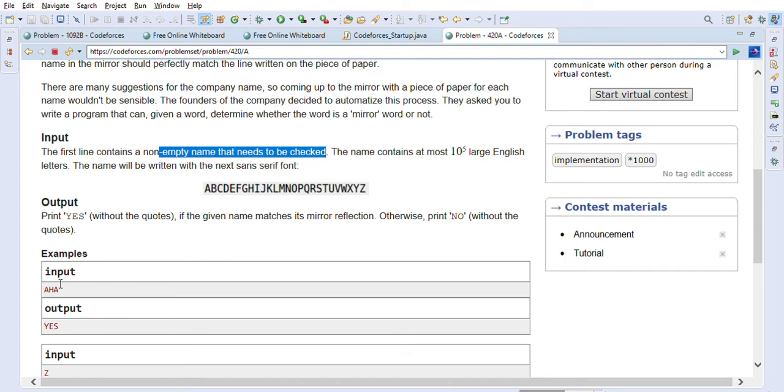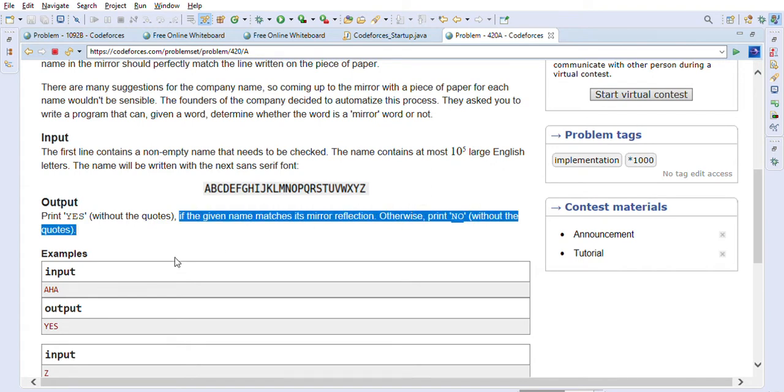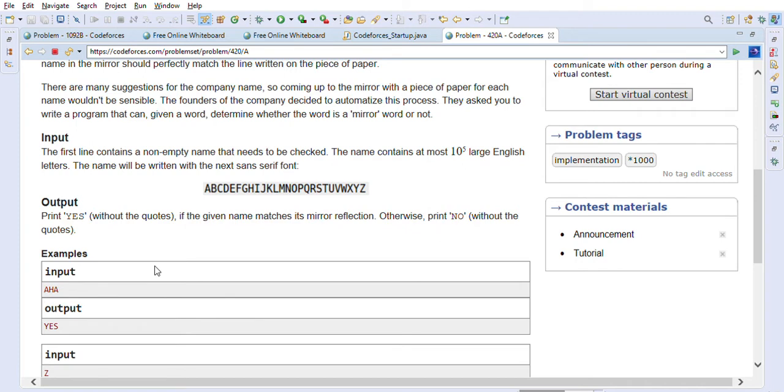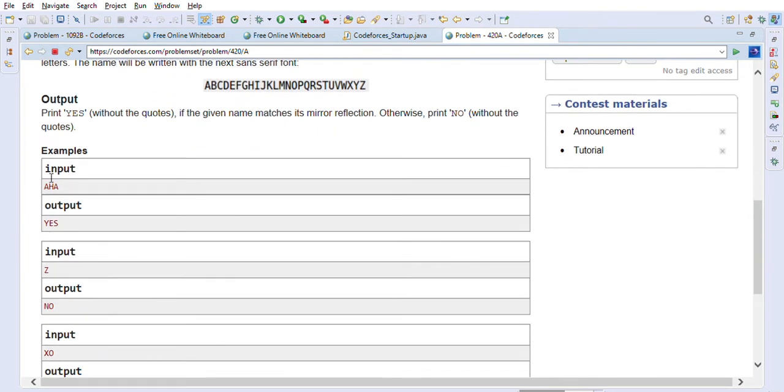It's capital letters, from A to Z, and we have to print yes if the given name matches its mirror reflection. Otherwise, we have to print no. So for example, if you take AHA, then this one matches the mirror reflection, so we have to put yes. So let's go to the whiteboard.